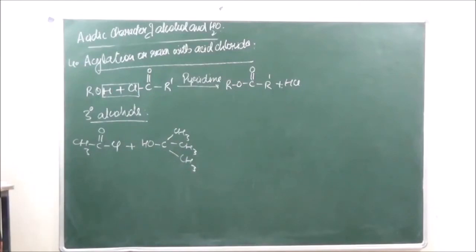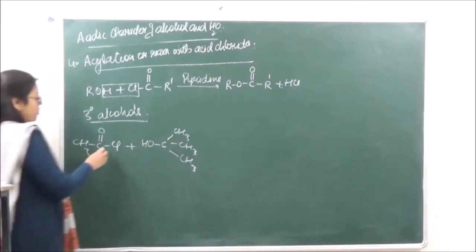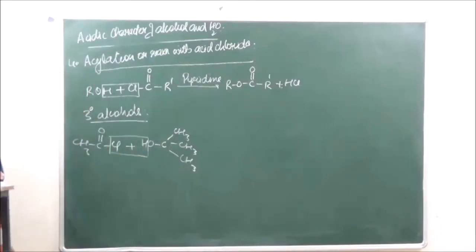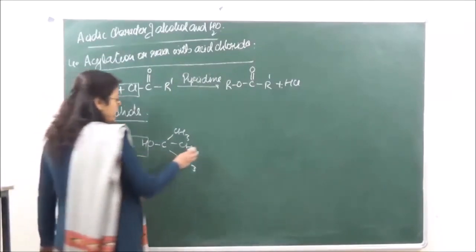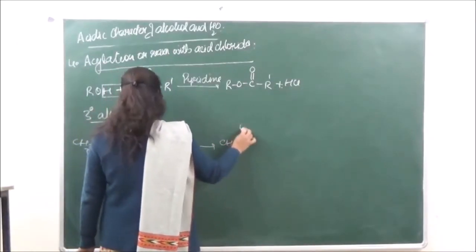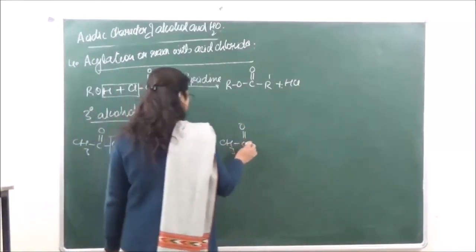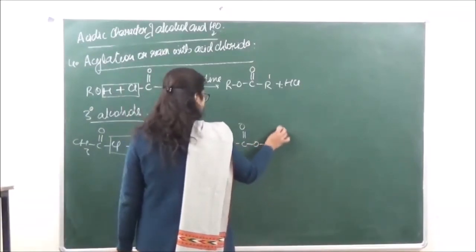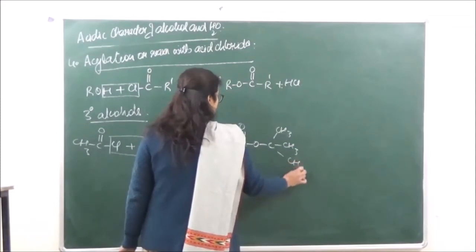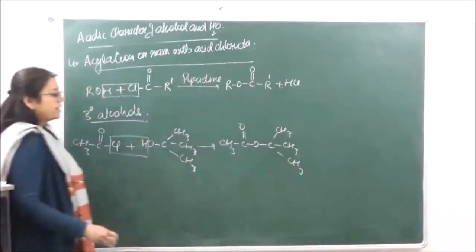This is going to be a 3-degree alcohol. From here, HCl that is going to be removed, and we are going to get over here this kind of compound.